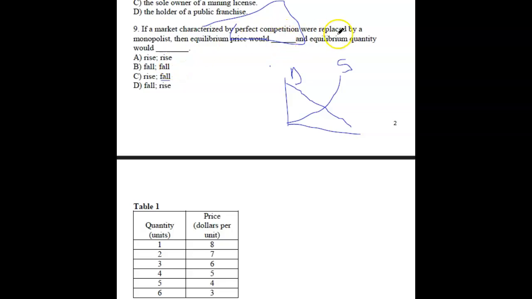Now, the equilibrium price will get higher, because what they're going to do is charge a higher price. So the equilibrium, what happened to it? It goes up. They supply little. And it makes sense, right? If you put little products in the market and charge a higher price, it makes sense. So C, rise and fall.